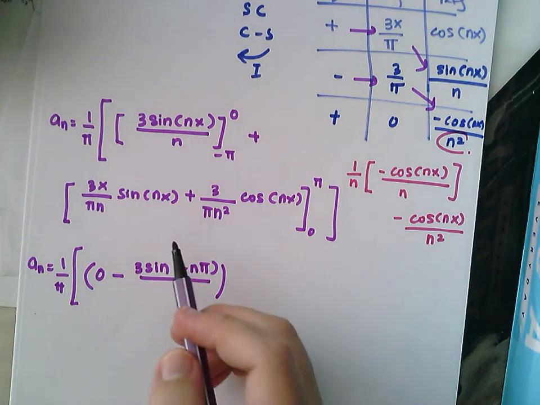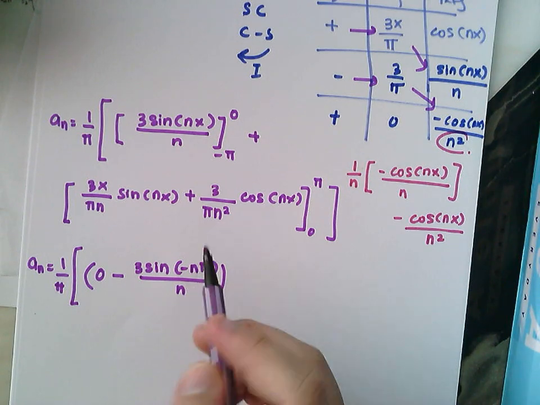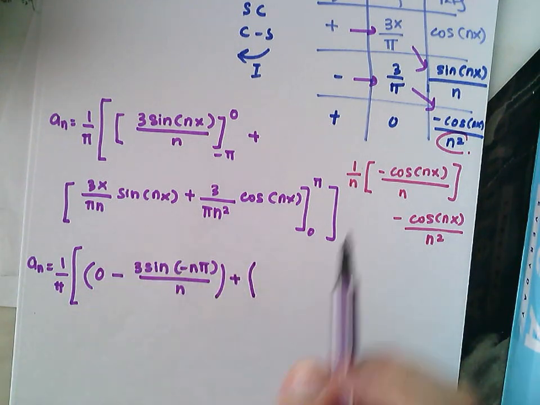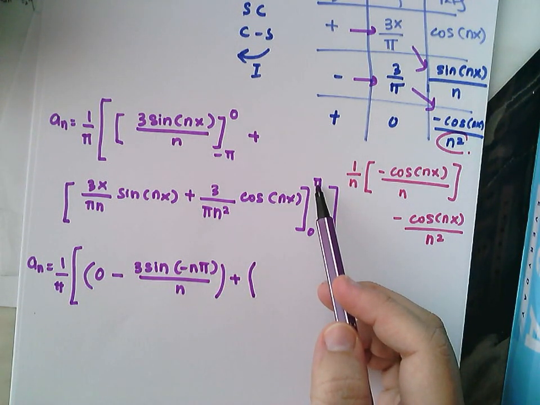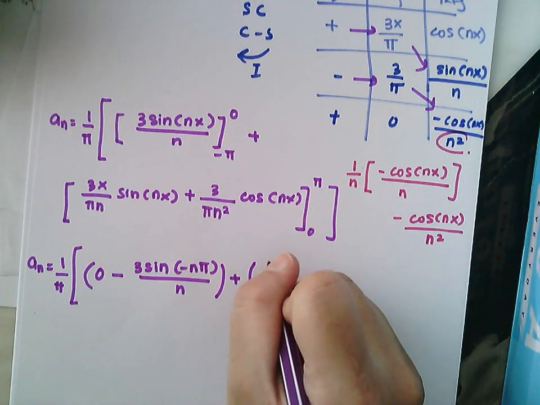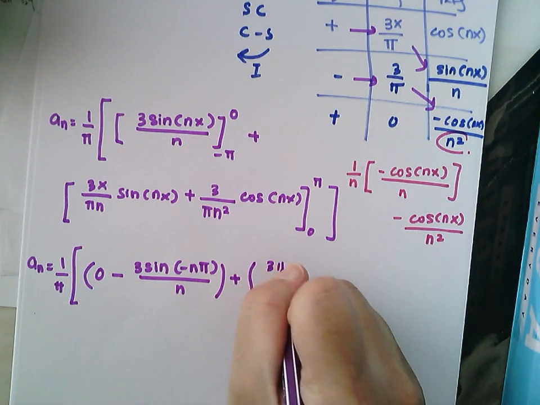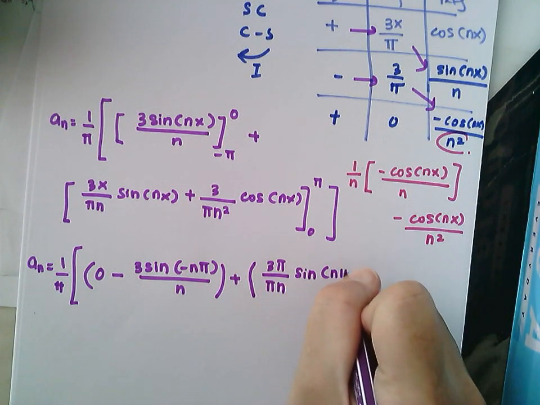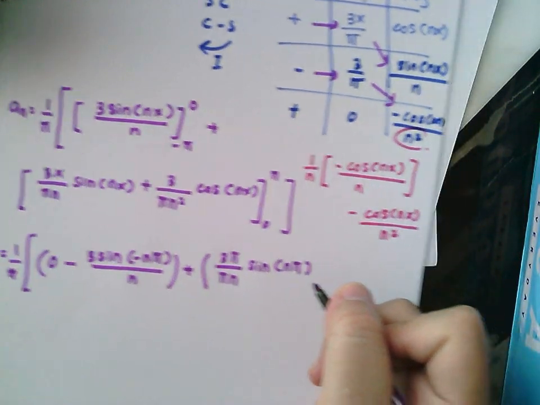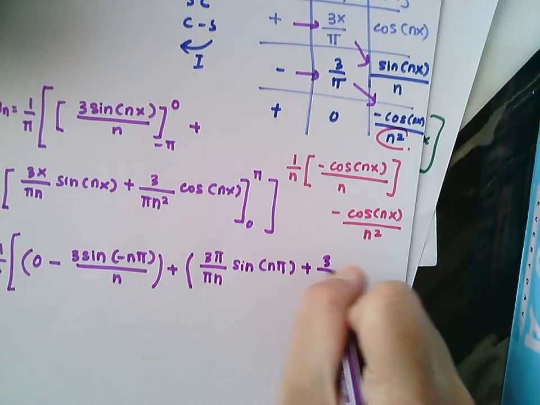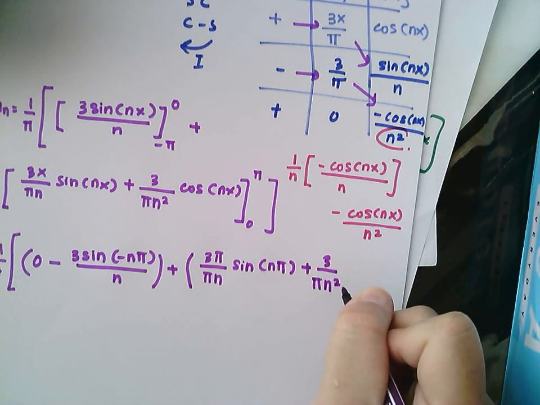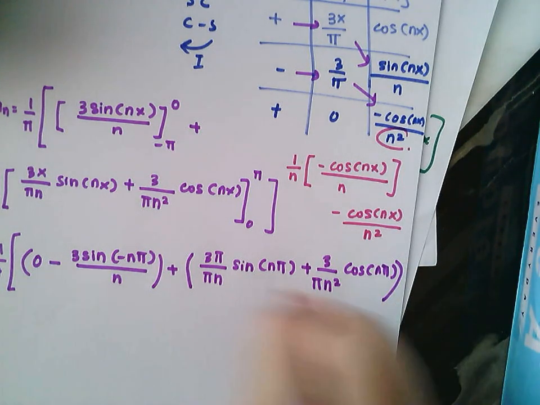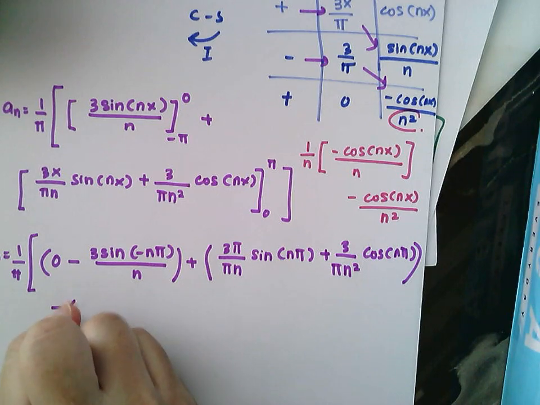For the second function here, plus, the upper limit is pi, so you need to substitute. The first one will be 3 pi over pi n sine n pi plus 3 over pi n squared cos n pi. So this is the upper limit minus the lower limit.